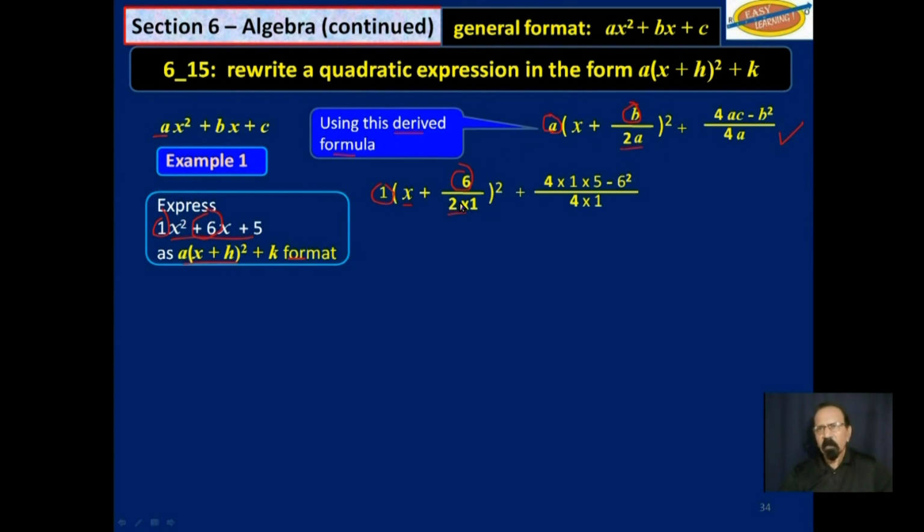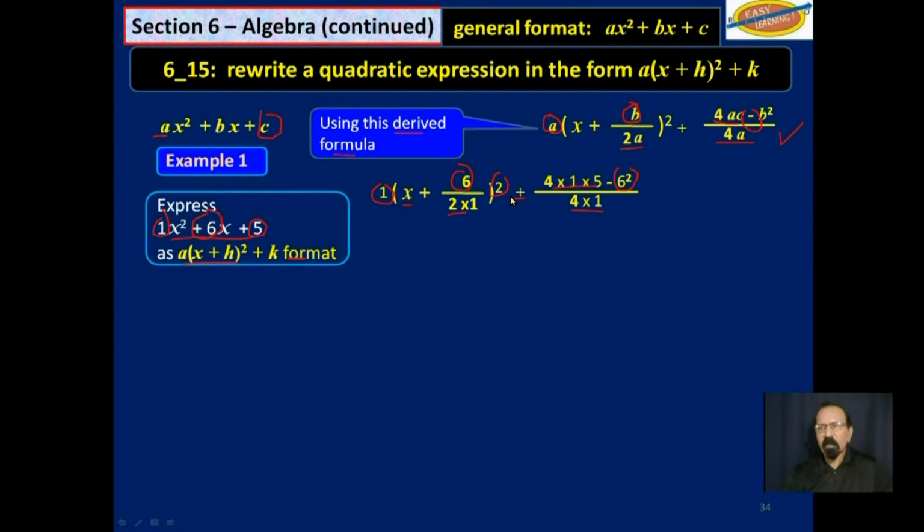So 2a squared plus 4ac. We know a is 1 and c is 5, the last term here. So 4ac will be 4 times 1 times 5 minus b squared, and we said that b is 6. So that would be minus 6 squared over 4a. That would be 4 times 1.